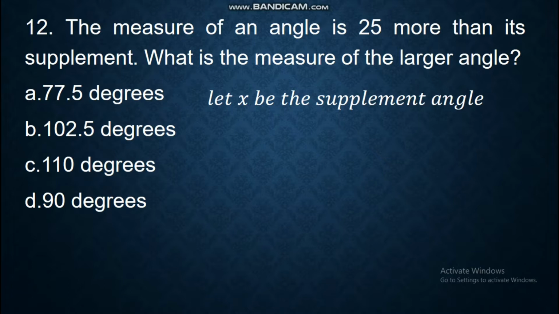Now, if you have problem solving, you really assign X to the one that describes the other. So in this case, the angle is 25 more than its supplement. The angle is described in terms of the supplement. So it only means you cannot describe this angle without first defining the supplement. So this is the reason why our X must be the supplement, meaning we define first the supplement so we can define the angle.